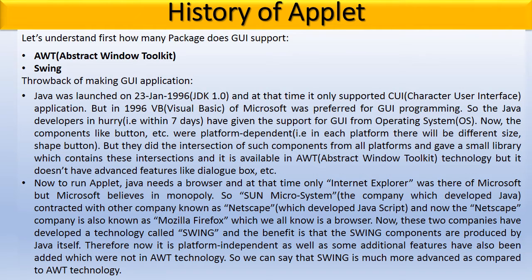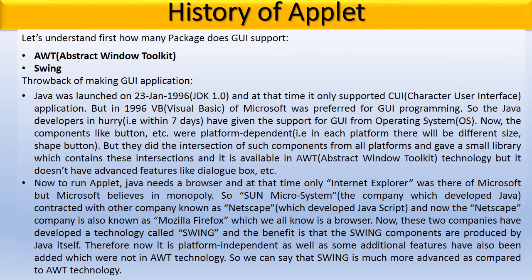like dialog box, etc. Now to run an applet, Java needs a browser, and at that time only Internet Explorer of Microsoft was there, but Microsoft believes in monopoly. So Sun Microsystems, the company which developed the Java language, contracted with another company known as Netscape. Netscape developed JavaScript, and now Netscape is known as Mozilla Firefox, which we all know as a renowned browser.